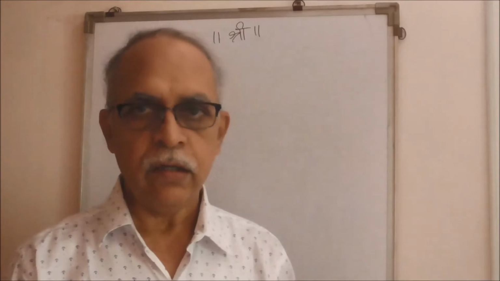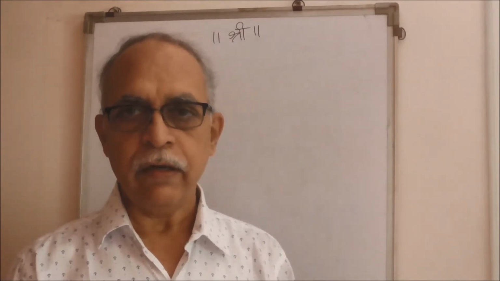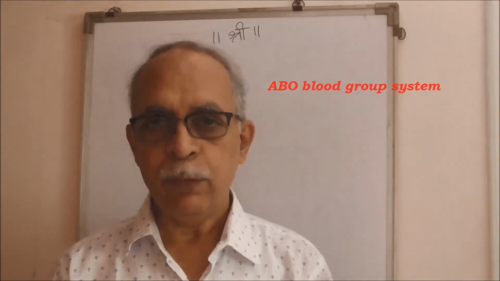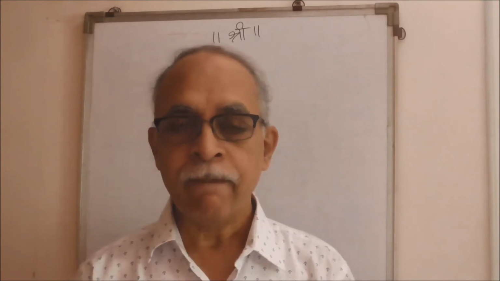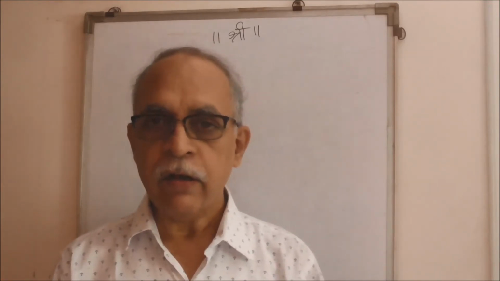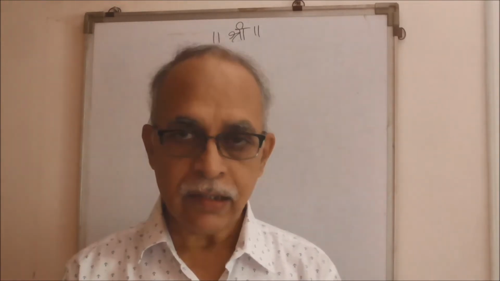Let's try to understand the blood group system that is currently followed. The system which is identified as the ABO blood group system was invented by Karl Landsteiner, an Austrian immunologist, in the year 1901, for which he was awarded a Nobel Prize later on. In this system, the antigens contained in the membrane of the red blood cells and antibodies contained in the blood serum are taken into consideration.